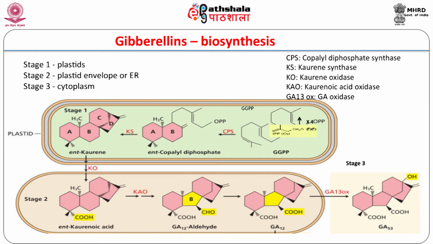Kaurene then moves out of the plastid and is oxidized by cytochrome P450 monooxygenases called kaurene oxidases. The main change occurring during these steps is the conversion of the second ring from a 6-membered to a 5-membered ring to form the typical gibberellin skeleton.